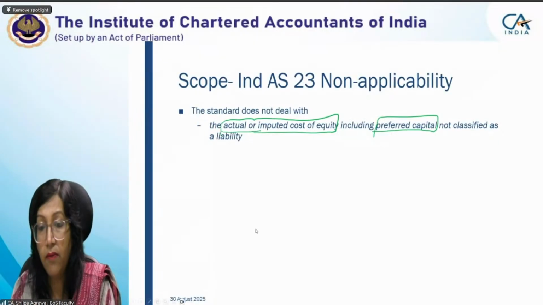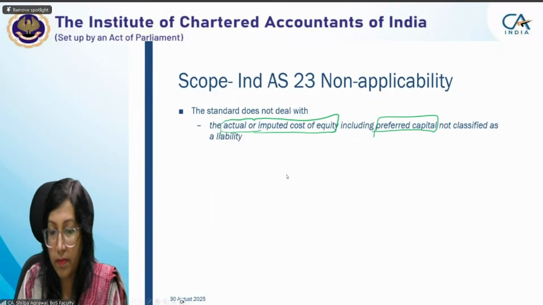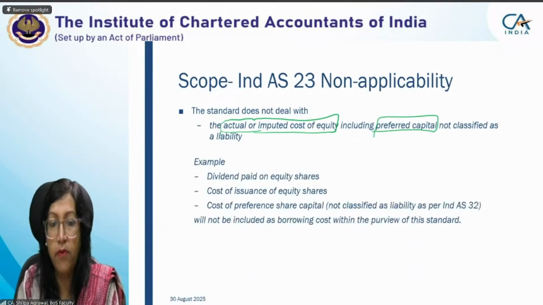Any doubt for this particular statement? Including preferred capital not classified as liability? No doubt, ma'am. No doubt. Okay. Ma'am, it's clear, ma'am. Thank you. Okay. Then we are moving with the examples.